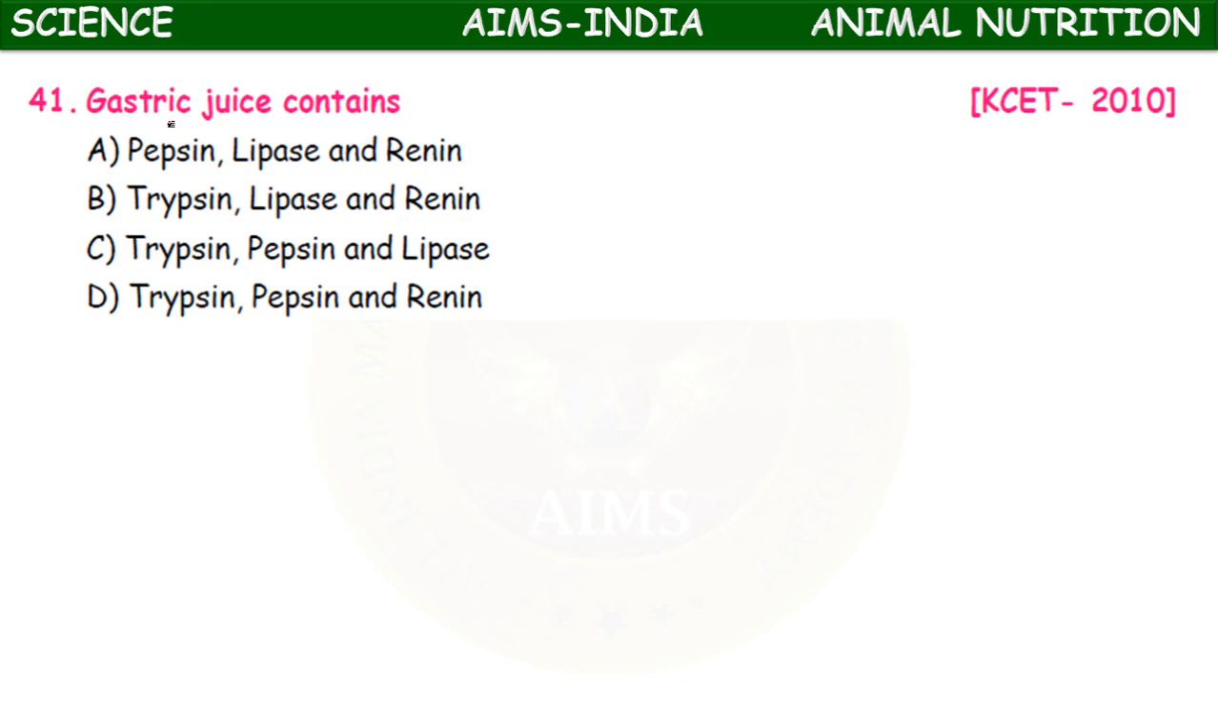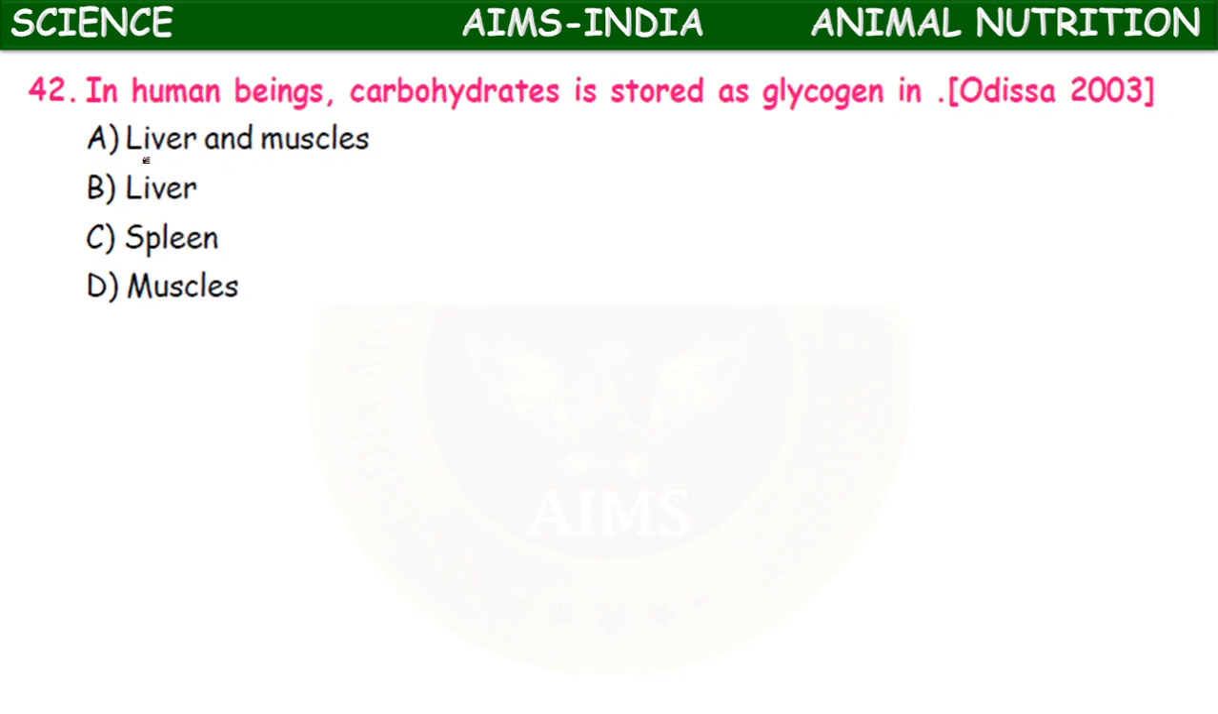Gastric juice contains. What are the enzymes present in the gastric juice? Okay. Lipase, pepsin, lipase and renin, trypsin, lipase and renin, trypsin, pepsin and lipase. Next, trypsin, pepsin and renin. So it is pepsin, lipase and renin. Okay, the lipase which is present in the gastric juice is called gastric lipase.